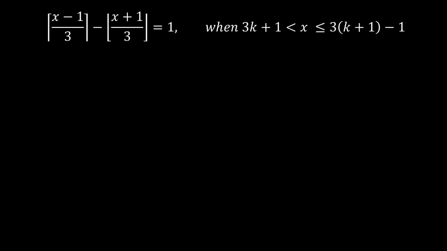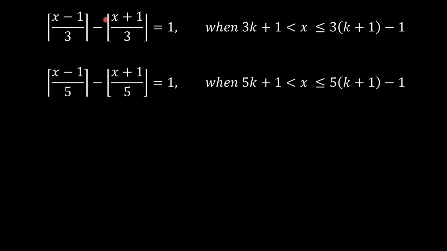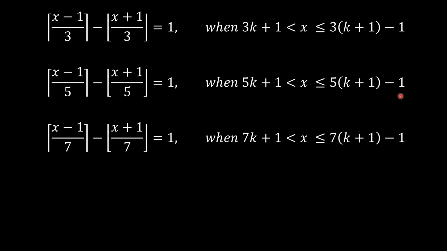So we can use the same kind of thinking and say, okay, for the first item, this is what we have. For the ceiling function of (x minus 1) over 5 minus the floor function of (x plus 1) over 5, that equals to 1, just using the same thinking we use for 3k plus 1. So it is when we have x greater than 5k plus 1, and less or equal to 5 times (k plus 1) minus 1. And for 7 in the denominator, we use the same expression, right?